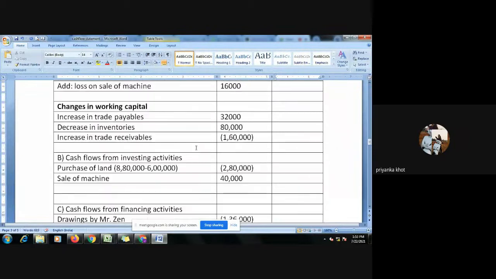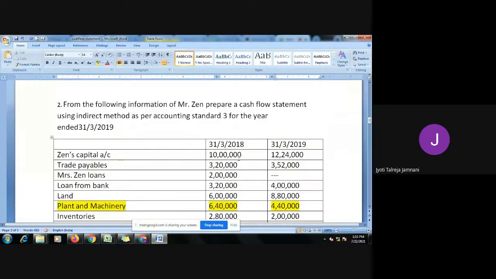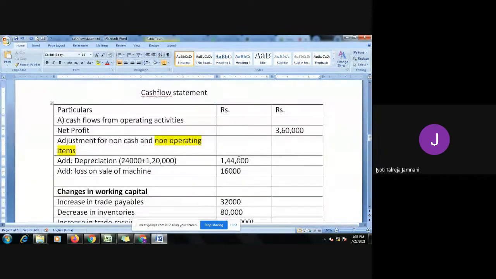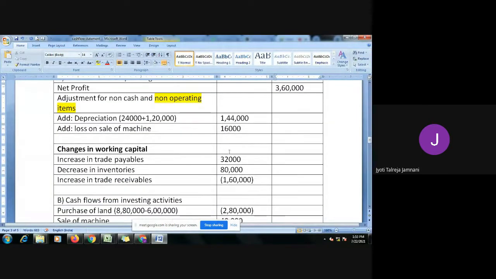Yes, ma'am. So done. Now we have taken all the things. Net profit also we took, machinery and this entire. So now we will total and see what are our cash flows. So we are going to add these two. So 1,44,000 plus 16, and we are going to add increase in trade receivables. Okay, let's add this. 1,44,000 plus 16 is 1,60,000. So 3,60,000 plus 1,60,000. If I do, how much you get? 5,20,000.